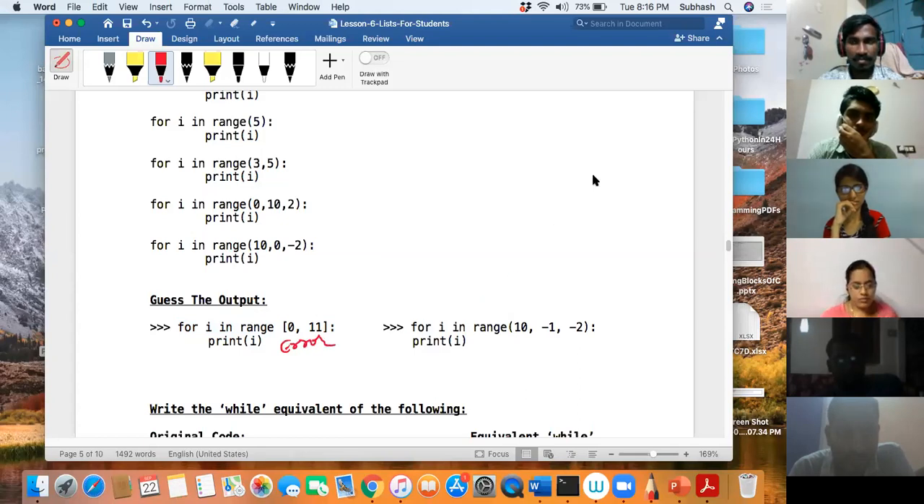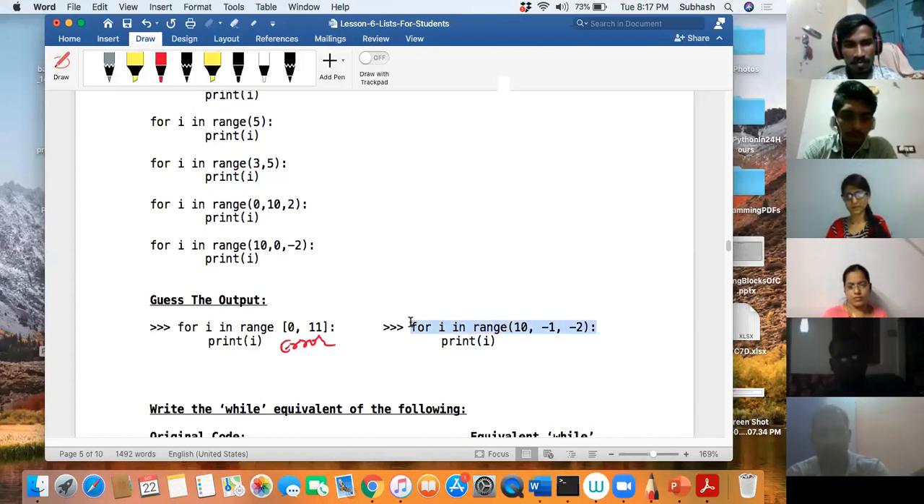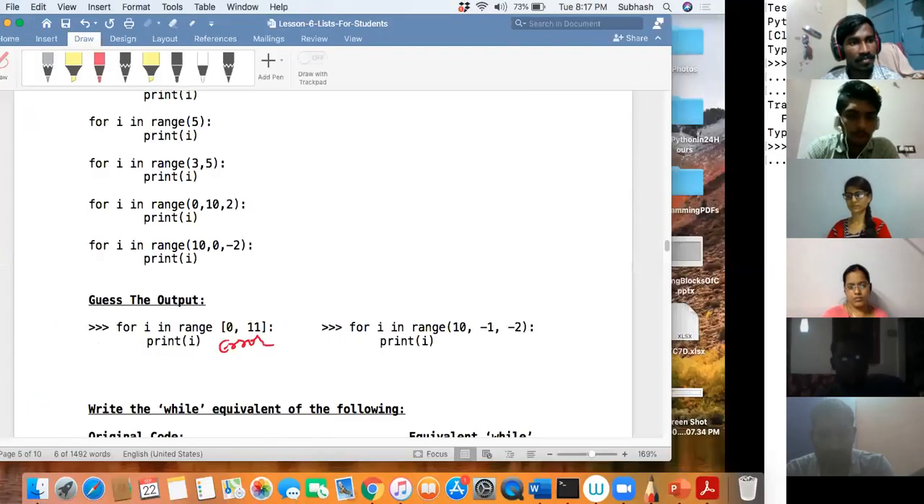Okay. Having said that, what is the output of this? For I in range 10, minus 1, in step of minus 2, what will be the output? Yeah, correct. What will happen? Assume there is indentation. Don't worry. Assume this is indented. Okay, let me put an indentation over here. In that case, what will happen? Okay, let me run that code so that you will understand. And what was it that I did? Print I.